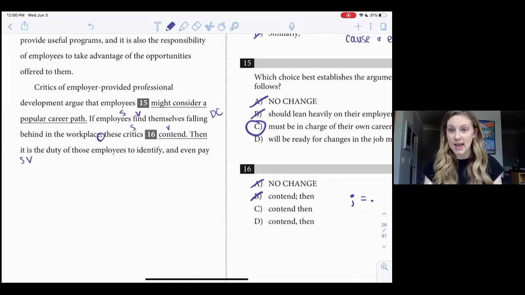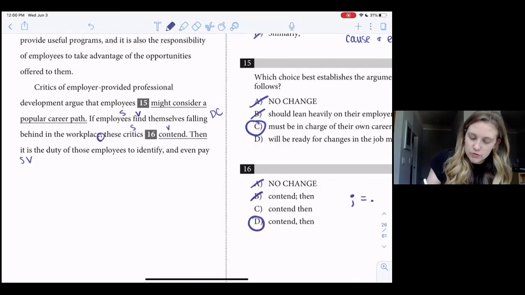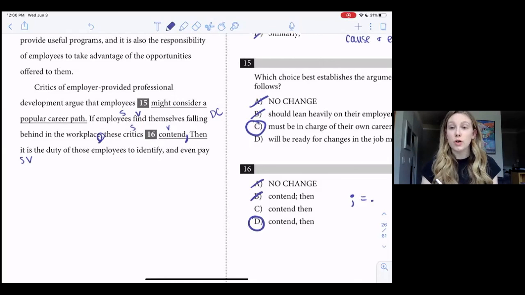"These critics contend" we could take that out and the sentence would still make sense. We could read, "If employees find themselves falling behind in the workplace, then it is the duty of those employees to identify and even pay," etc., etc. So I'm going to choose D so that I offset this clause with two commas, making it a parenthetical phrase.